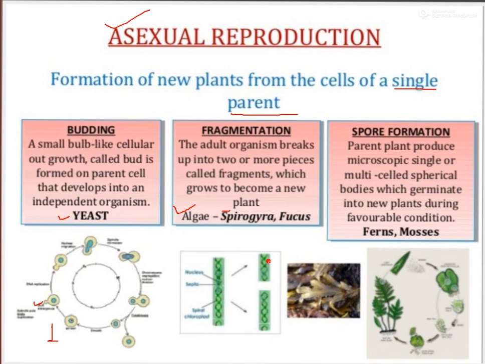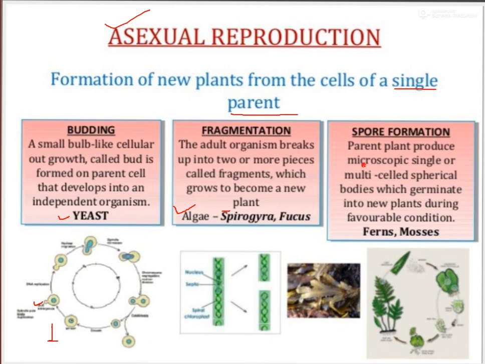So in this process the main organism, the so-called parent organism, divides into fragments and these fragments then completely grow to become a new organism. This is called fragmentation. The third one is spore formation. The spore formation process is a very, very important process.